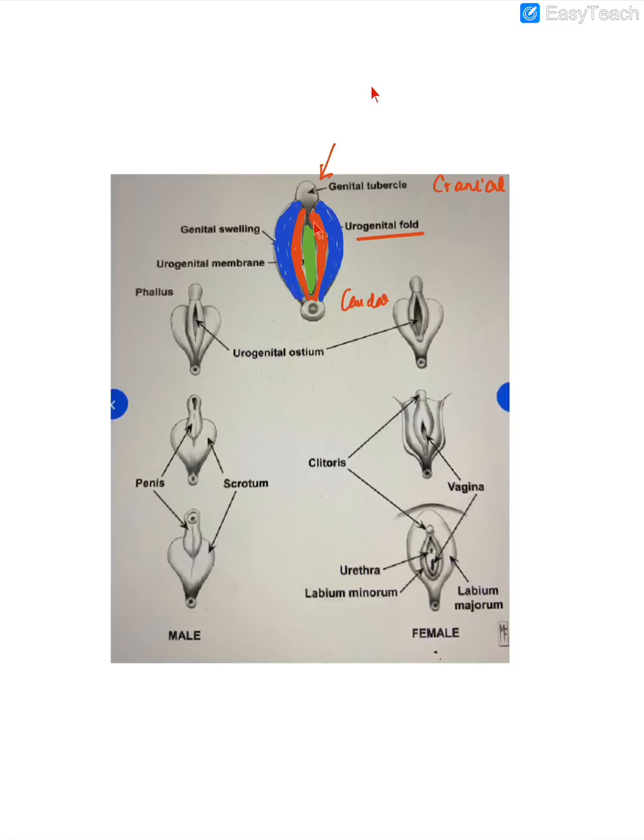The red colored fold immediately lateral to the urogenital membrane are the urogenital folds or the urethral folds, and the blue colored folds here lateral to the red folds are the genital swellings, also known as the labioscrotal swellings. Now what will happen? This particular stage of the external genitalia is the bipotential external genitalia state. That means from this state it can become a male or it can become a female.